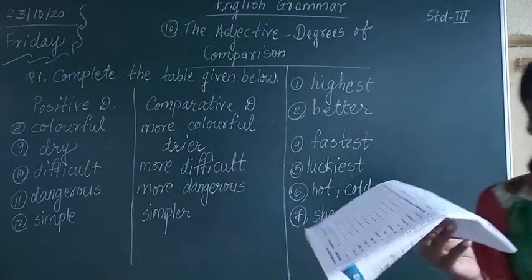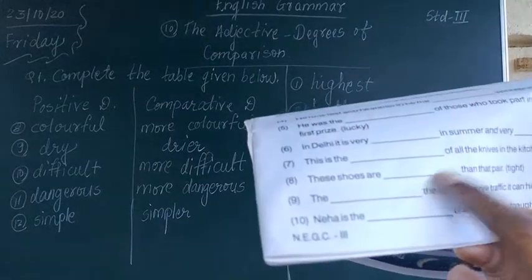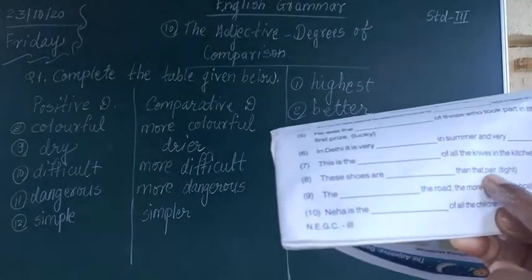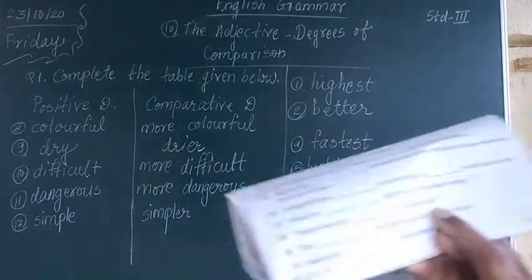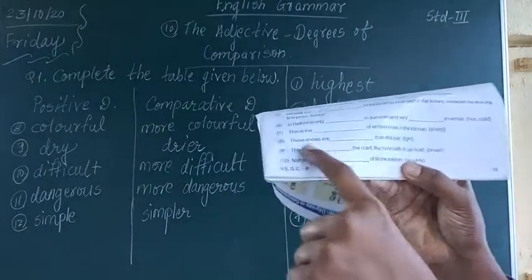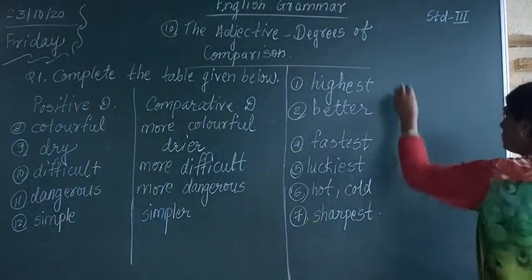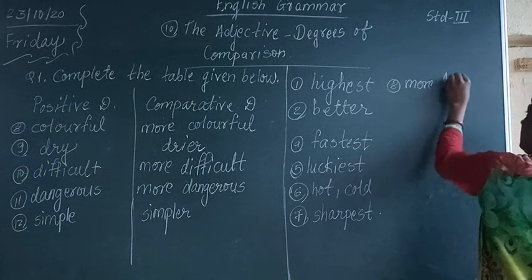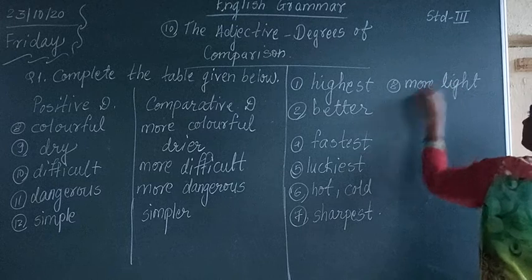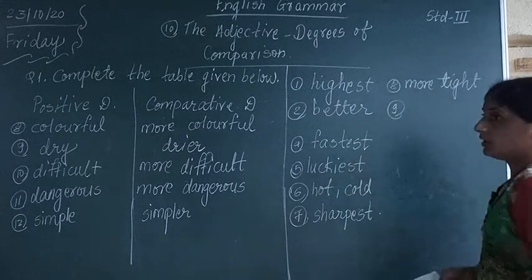Next one, eighth one. These shoes are dash than that pair. Is it tight or tighter? More tight. Tighter, tightest? No. What do you have to write down here? These shoes are more tight. Tight, tighter, tightest. More tight.